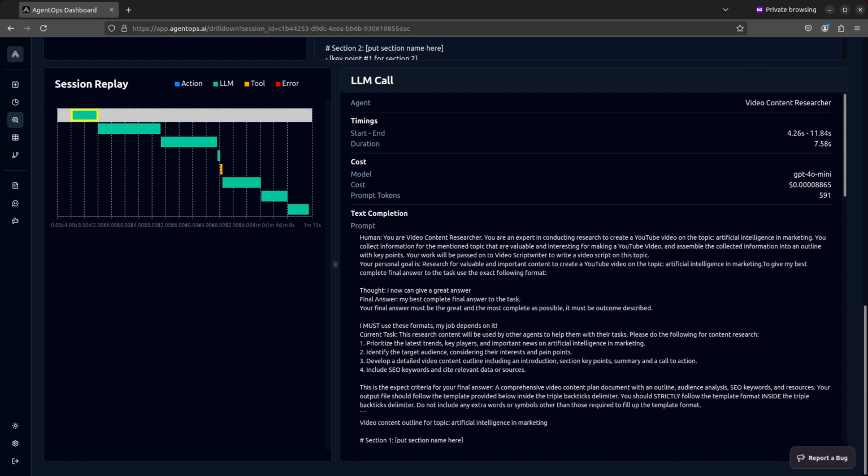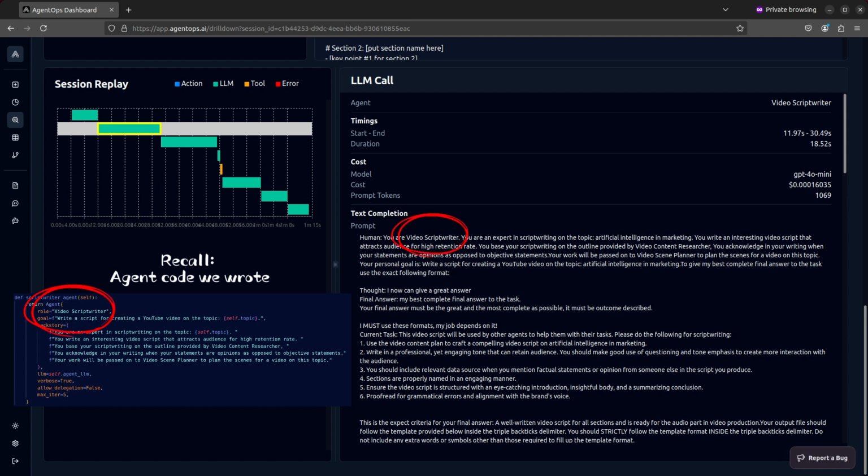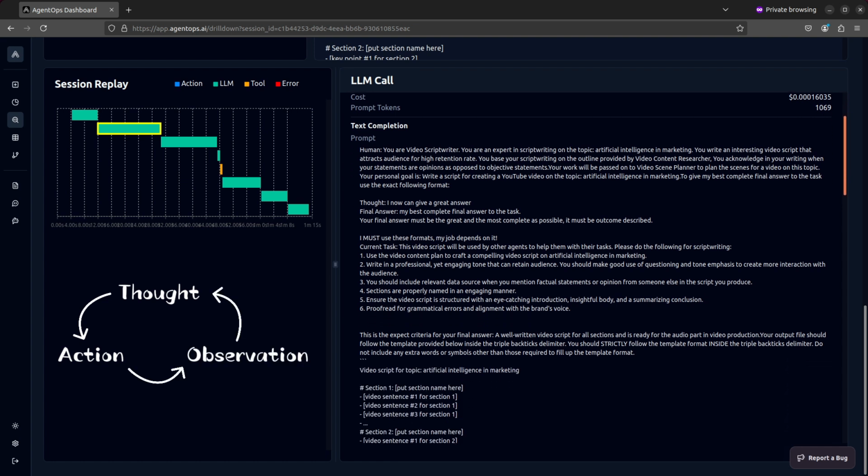Let's dive a bit deeper into how CrewAI prompts the LLMs. Take the scriptwriter for example. It starts by clearly stating the role you specified for the agent. Then it gives the backstory and goal that you provided to the agent. Now what happens here is that CrewAI has a thought, action, observation process. This is telling the LLM that when it declares, "I now can give a great answer," then it has arrived at the best final answer and is ready to stop. Otherwise, the thought, action, observation process will be repeated.